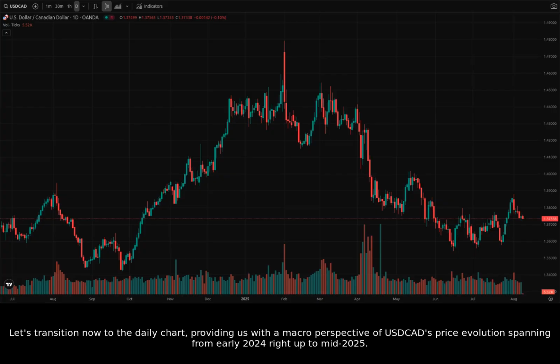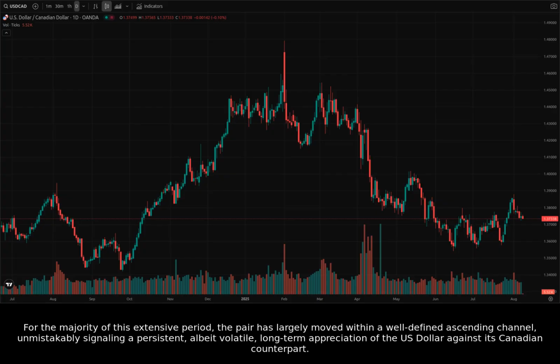Let's transition now to the daily chart, providing us with a macro perspective of USDCAD's price evolution spanning from early 2024 right up to mid-2025. For the majority of this extensive period, the pair has largely moved within a well-defined ascending channel, unmistakably signaling a persistent, albeit volatile, long-term appreciation of the US dollar against its Canadian counterpart.